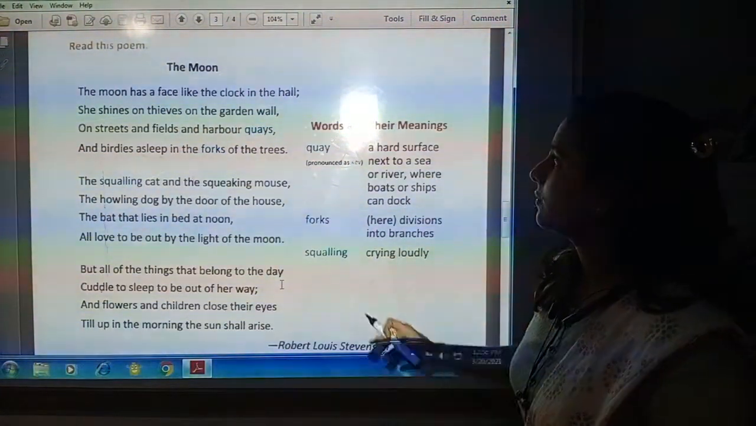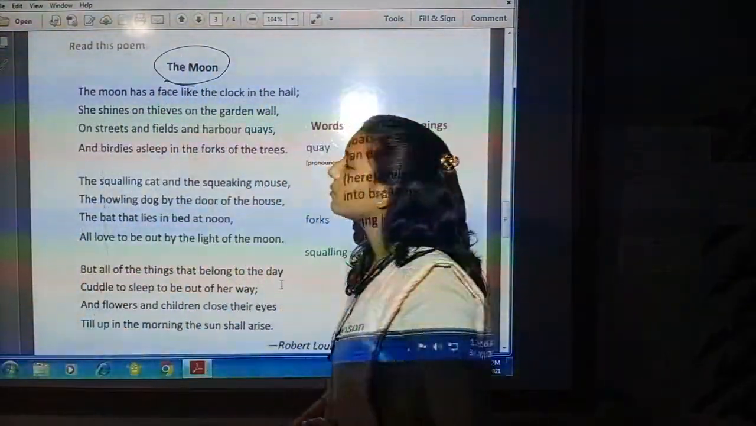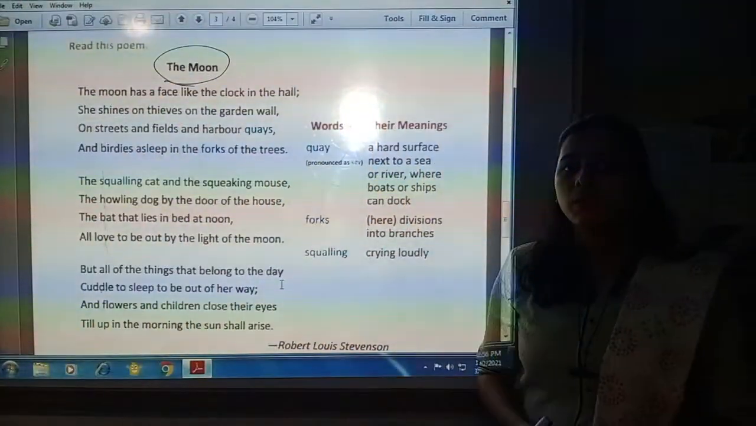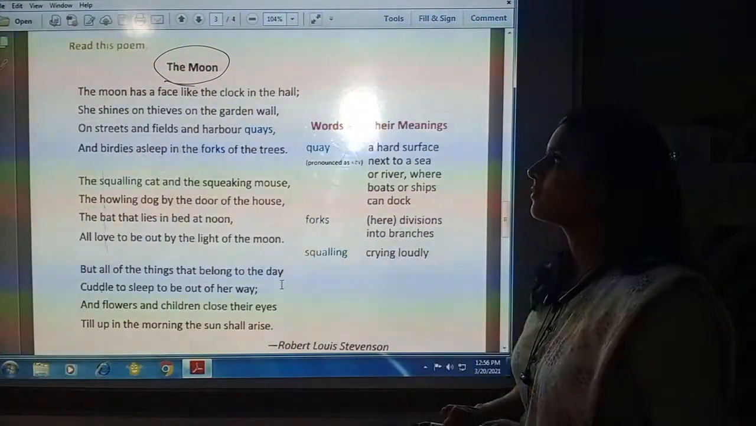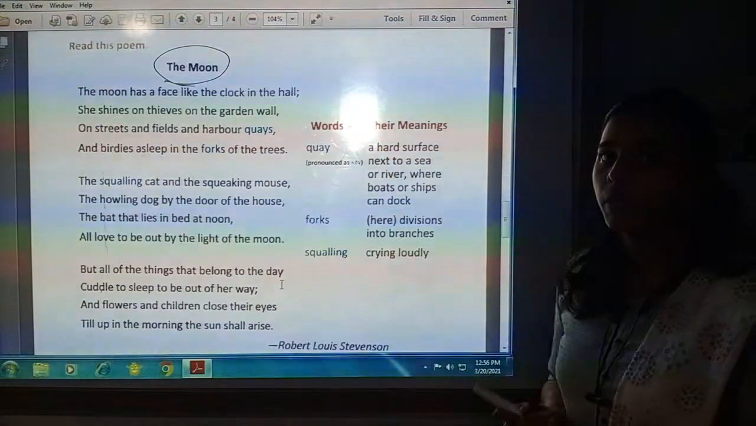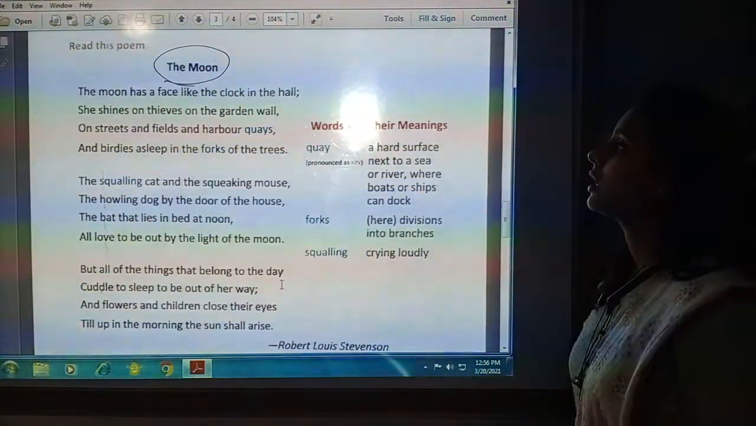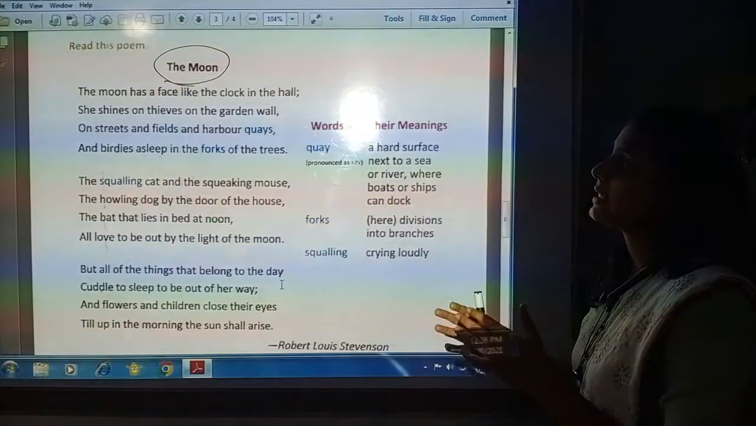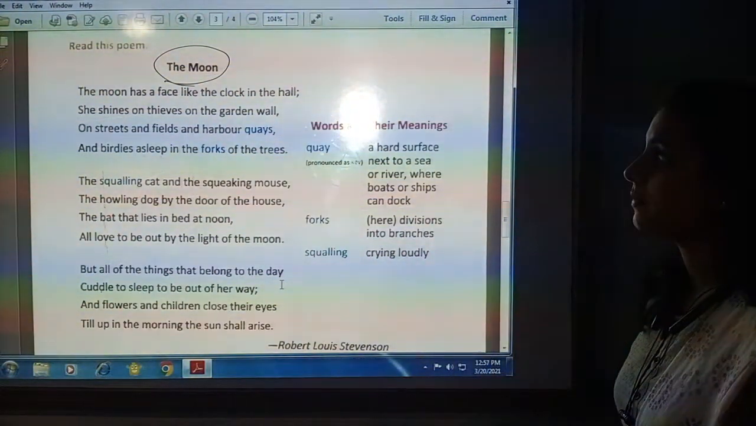So first, the topic of this poem is moon. The poem is about moon. By the title you can understand it. So let us see what the poet has explained about moon. Let us begin now the poem. The moon has a face like the clock in the hall.